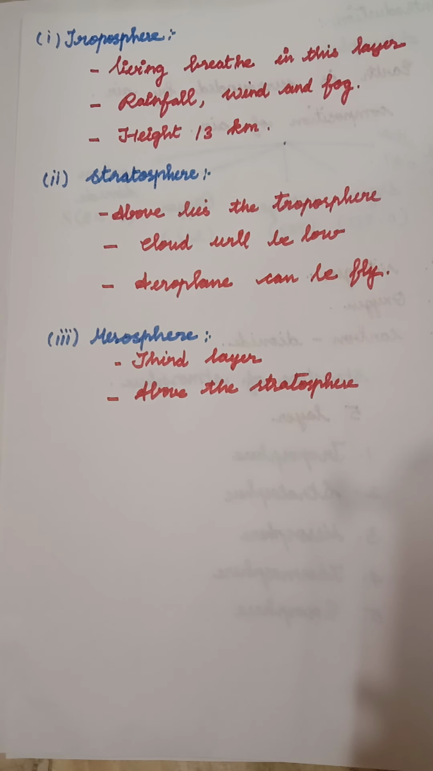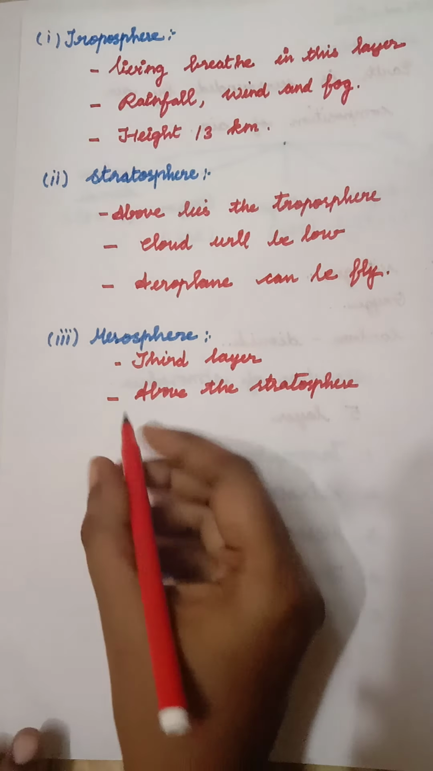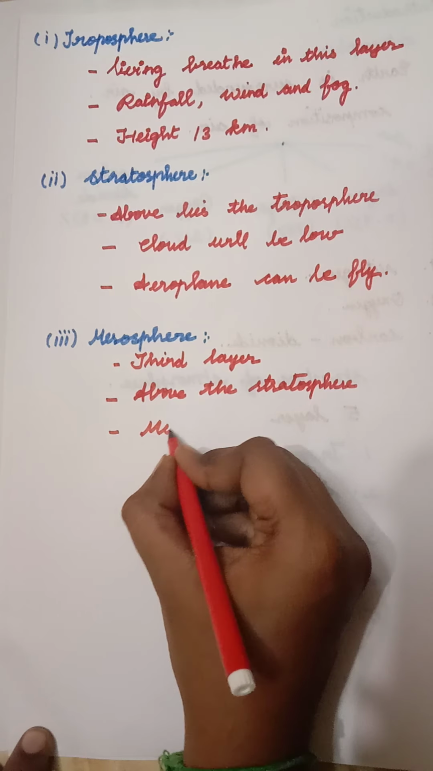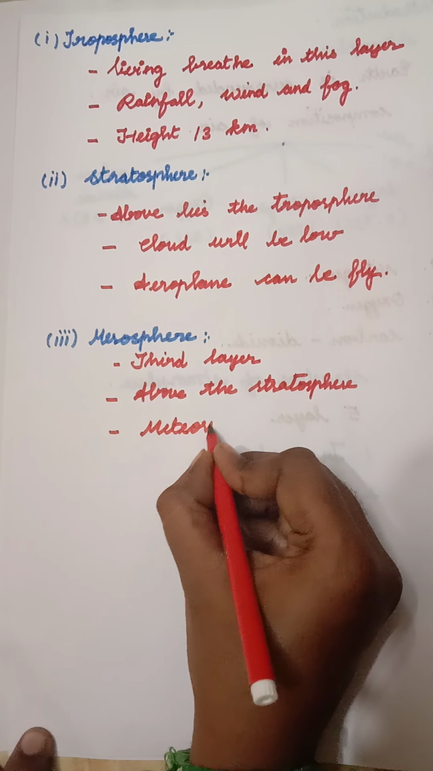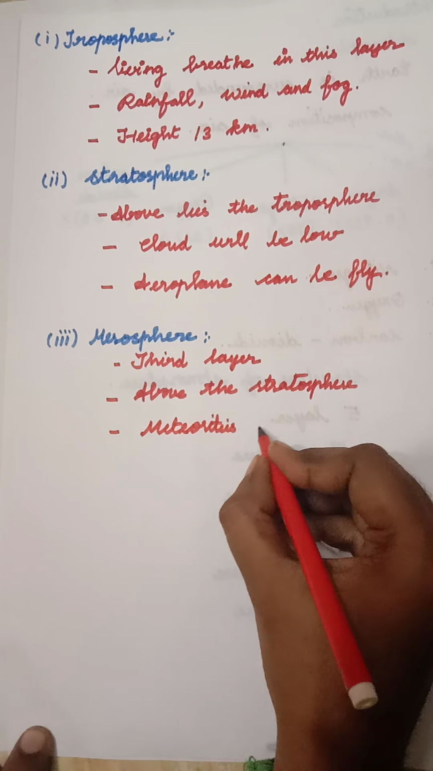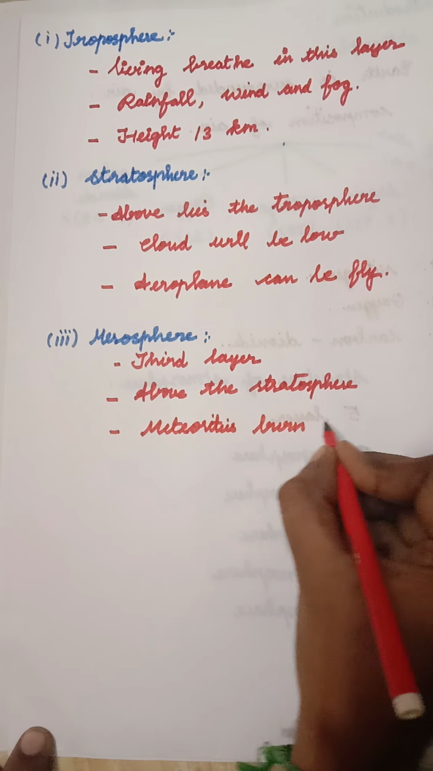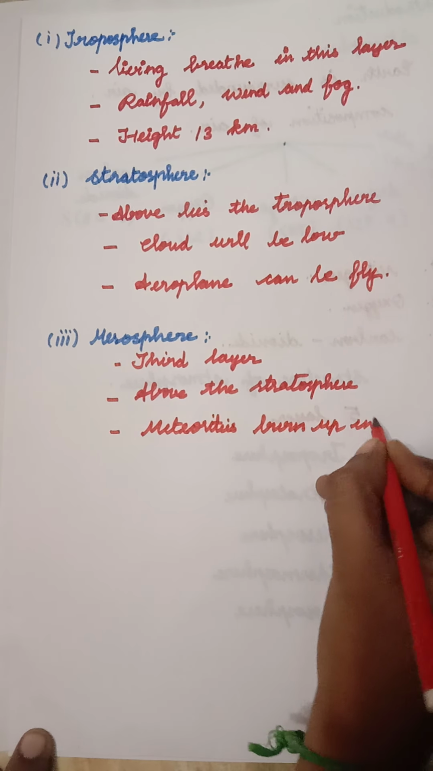Here the meteoroids, like small pieces of rock, burn up in this mesosphere only. The meteoroids burn up in this layer.